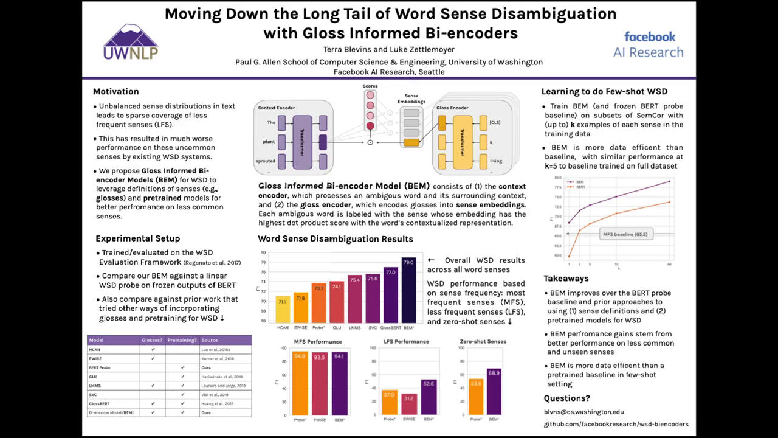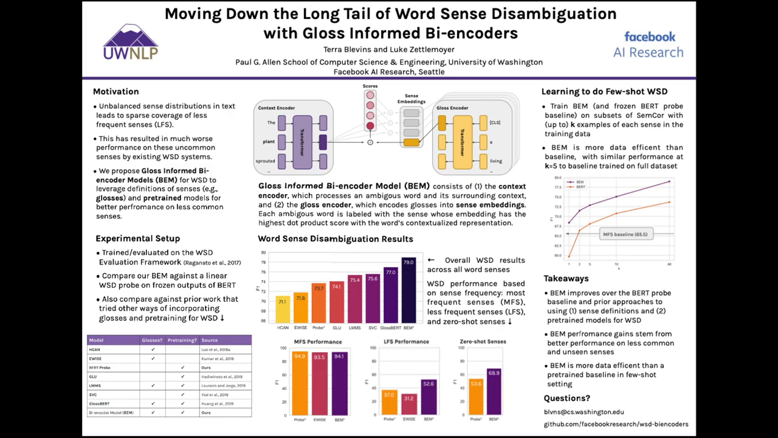So word sense disambiguation, or WSD, is the task of picking the specific meaning or sense that a polysemous word takes in a given context. Performance on less frequent senses of words in WSD tends to be much worse than on the most common senses, since these uncommon senses have fewer training examples in WSD datasets.